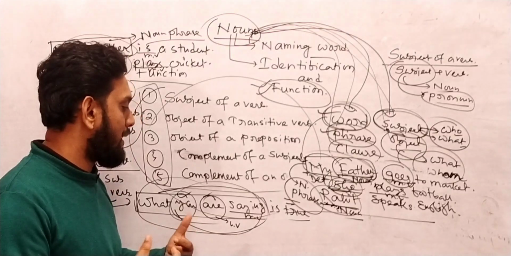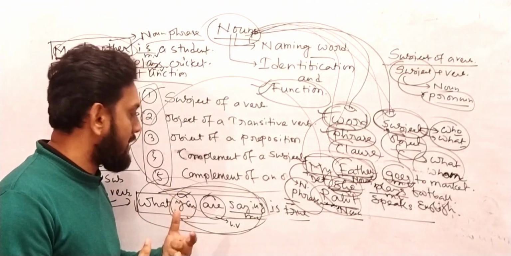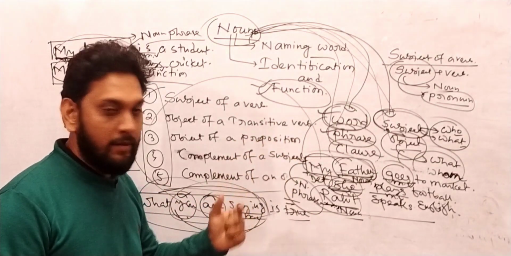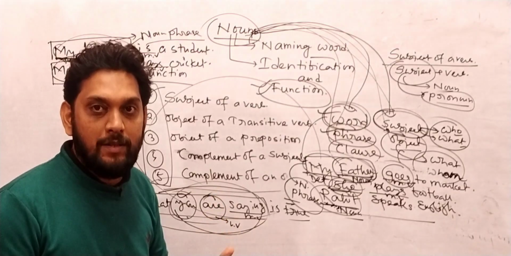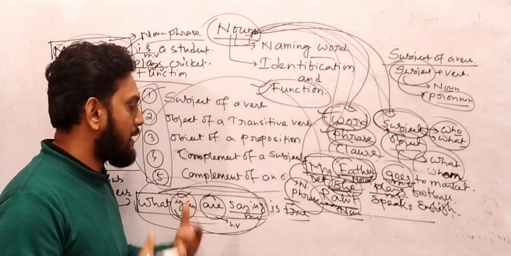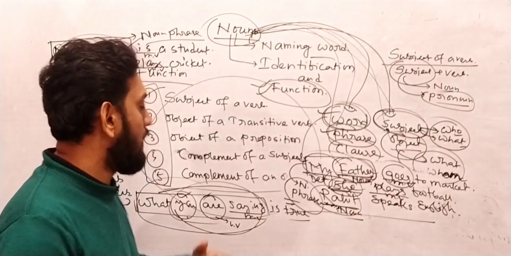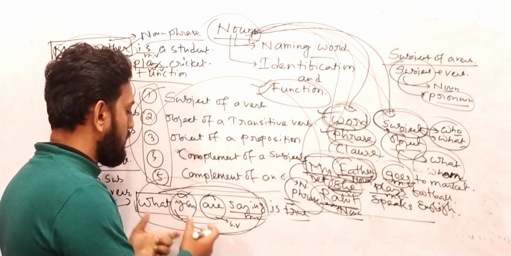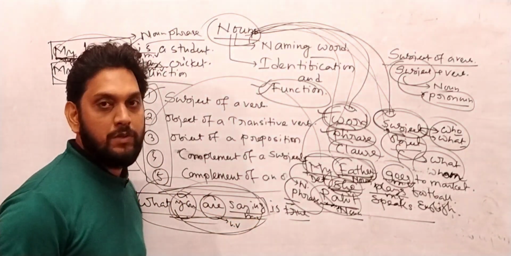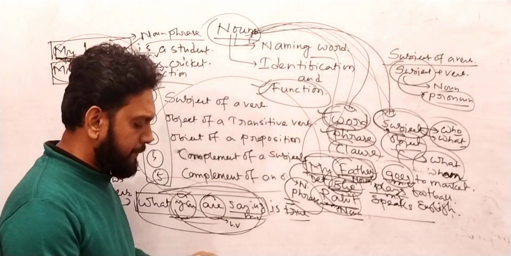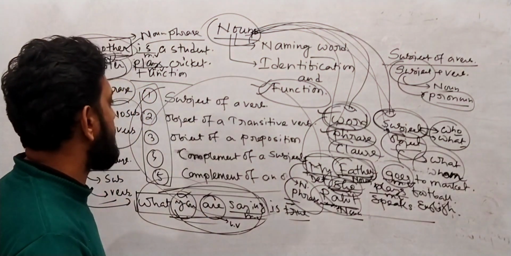So whenever we got the answer of what, did you get the answer of what or not? Yes, we got the answer of what. What is true, what you are saying. So because we get the answer of what, because of this reason we can say it's a noun clause. Got my answer? So today I have discussed only the subject of a verb.